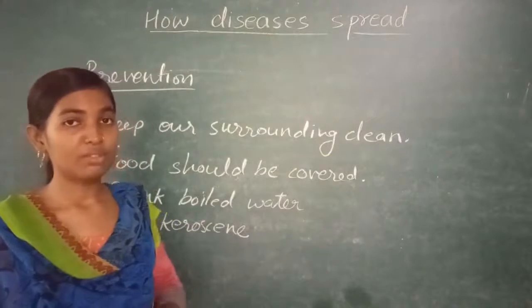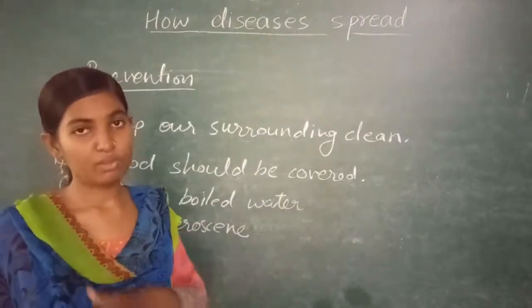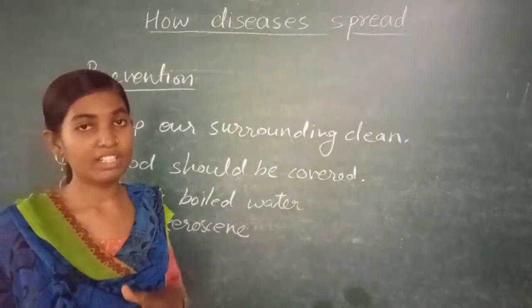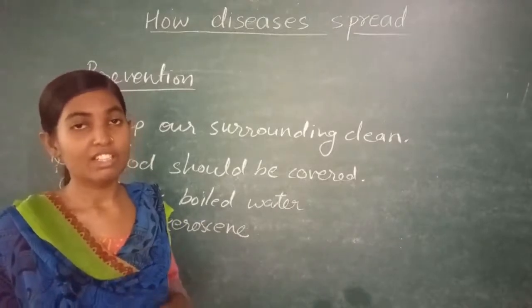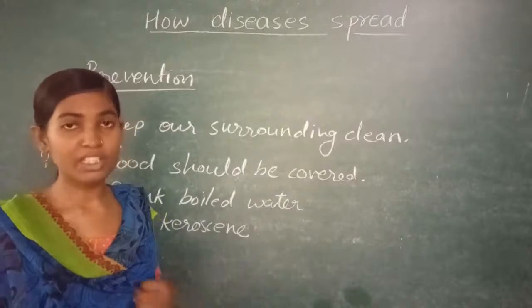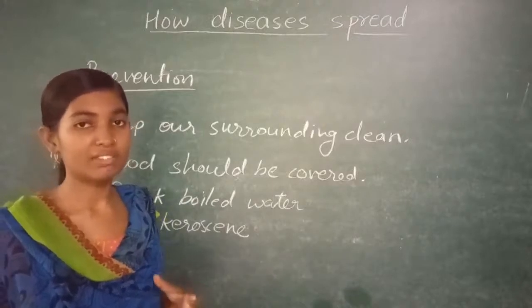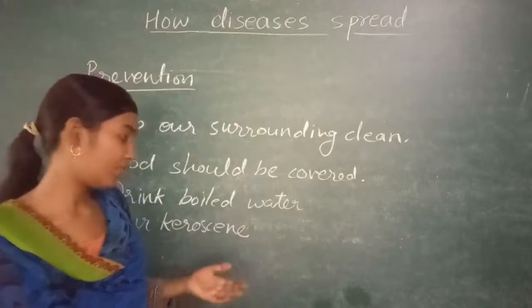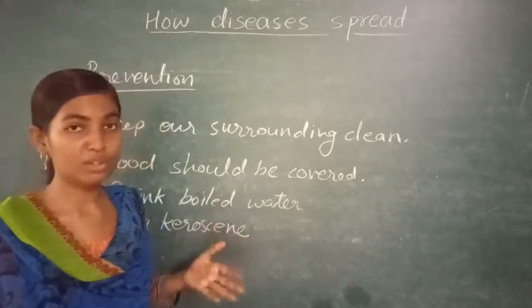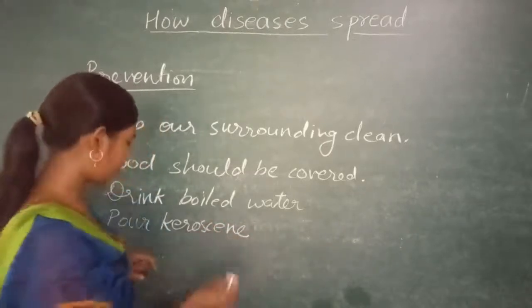The kerosene will develop a layer over the water, and through that layer oxygen cannot get inside, so the mosquitoes do not get sufficient oxygen to breathe and they cannot develop further. So we need to pour kerosene so that mosquitoes will die in the drainage system.